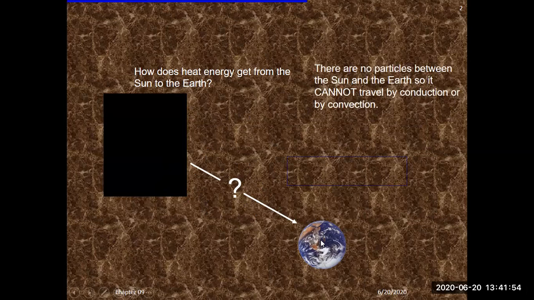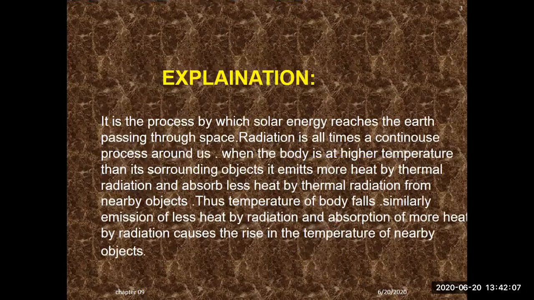There are no particles between the sun and the earth, so heat cannot travel by conduction or convection. These two processes are not involved in the transfer of heat here. So this is called radiation. Now the explanation: this is the process by which solar energy reaches Earth passing through space.